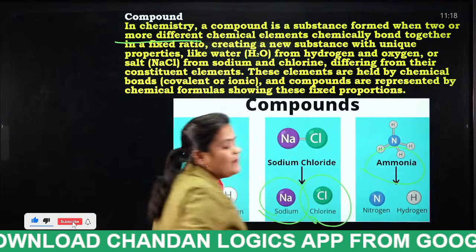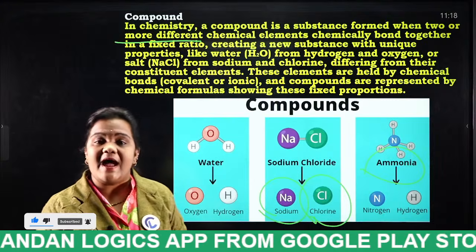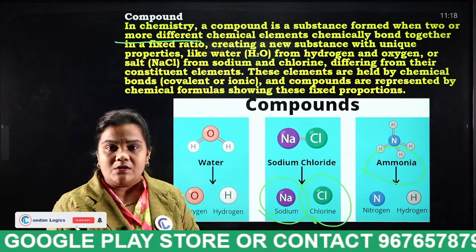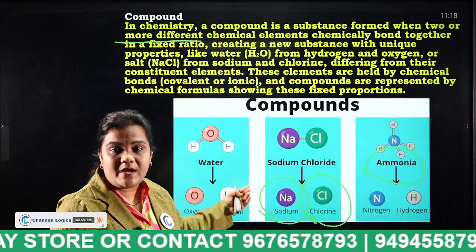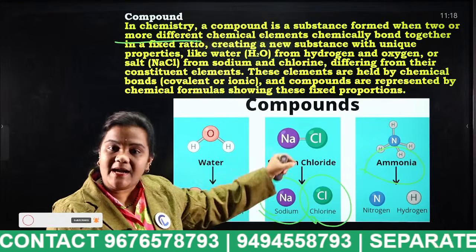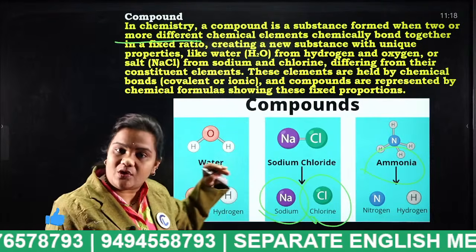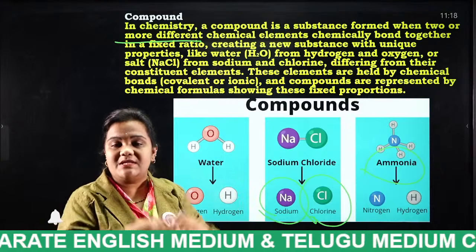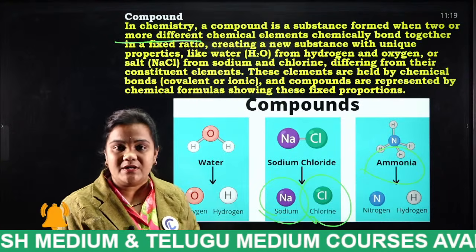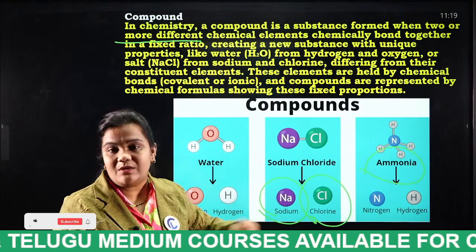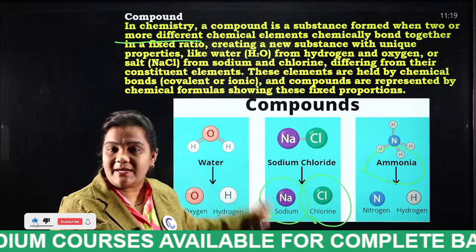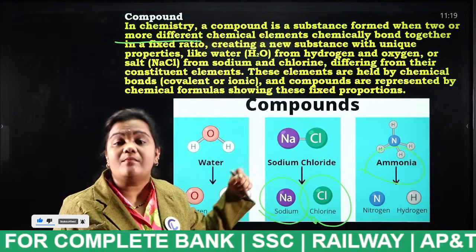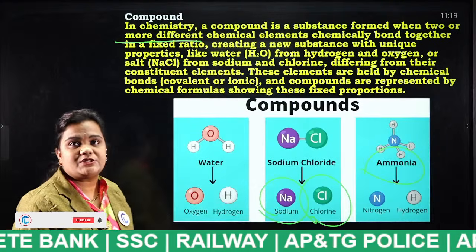Not only sodium chloride but also ammonia. What is the formula for ammonia? NH3, and the chemical formula for ammonium is NH4. How do we get ammonia? By combining nitrogen and hydrogen. Nitrogen is one element and hydrogen is another element. We mix these 2 by chemically bonding them, and what you get is ammonia. So this is considered a compound. It is not a molecule. Okay. Next.